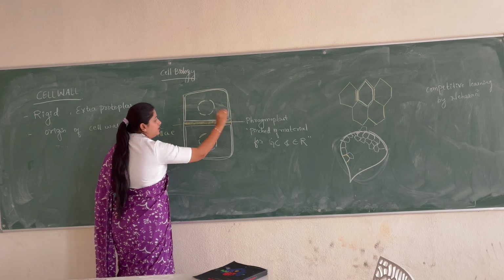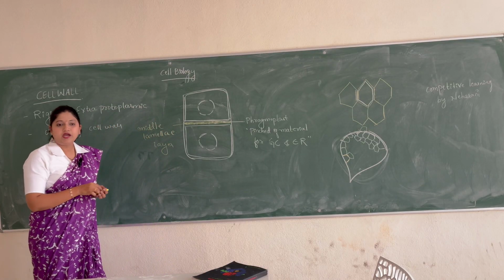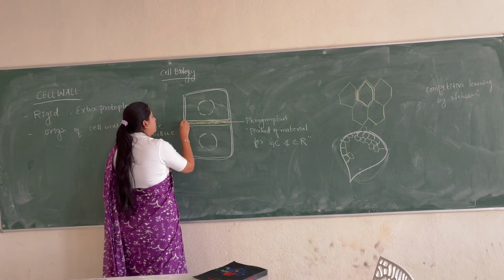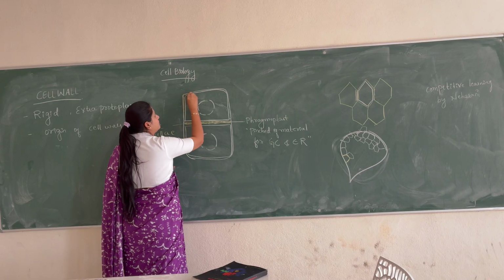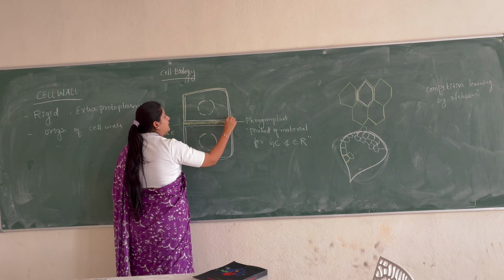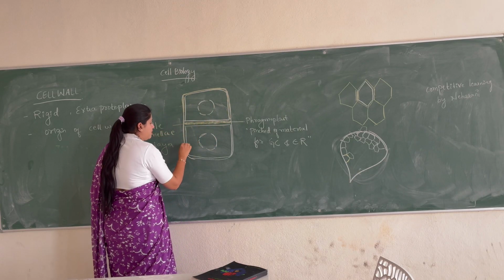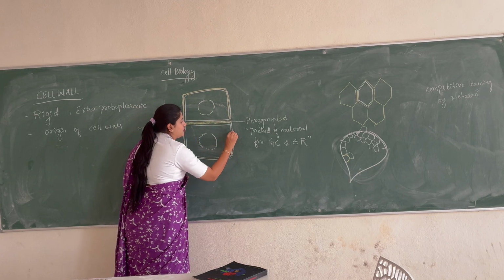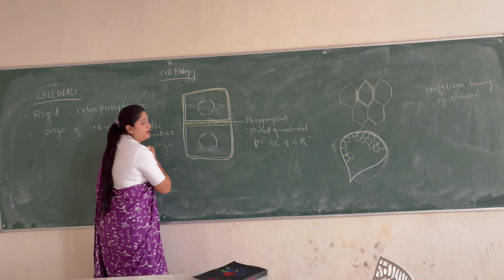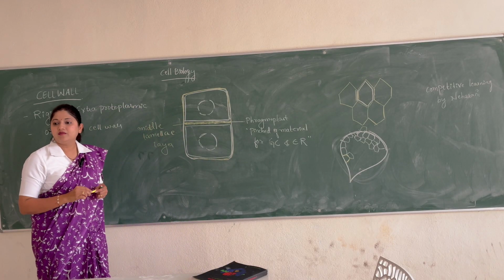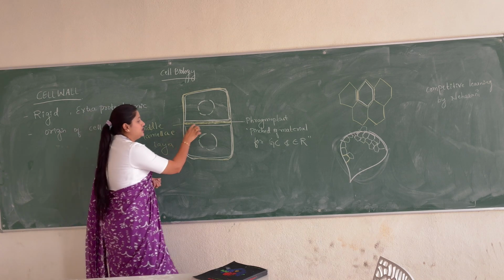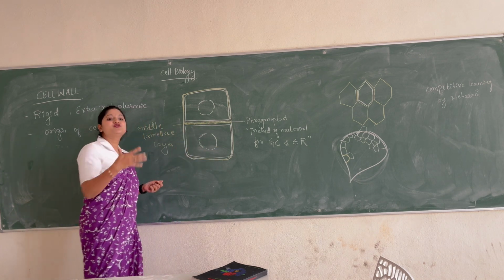Okay, so external to the cell wall, what will be present? External to the cell wall, it is all the middle lamella. It extends like this and it forms all the middle lamella. Okay, clear? And inner to this, the cell wall starts forming.